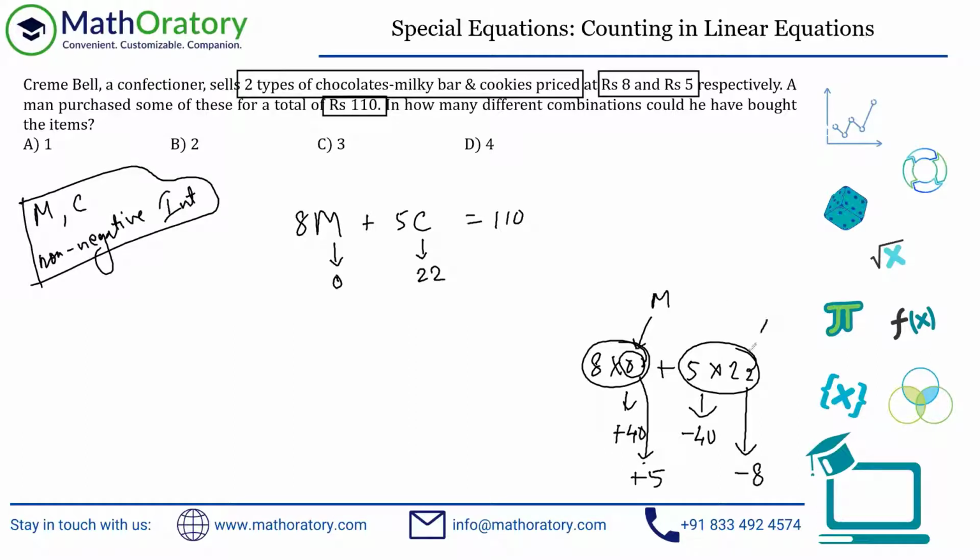This is the M and this is the C, isn't it? So that is why I'm pondering on those things. I mean, 8 and 5 I cannot change. That is in the context. I mean, 8 rupees and 5 rupees, that is fixed. But M and C we can play around with, isn't it?